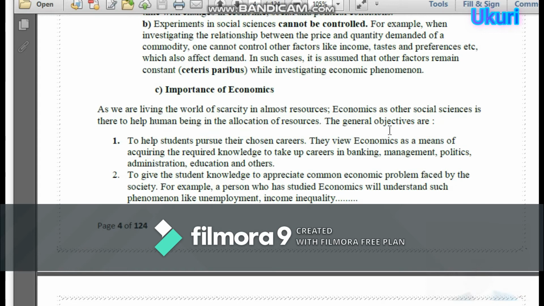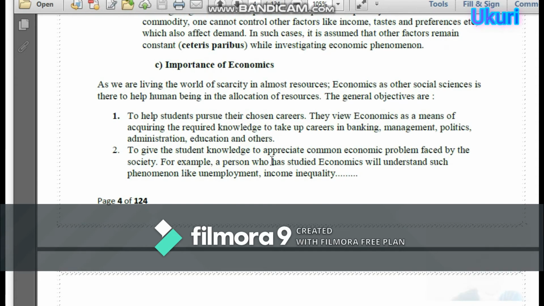The general objectives are to help students pursue their chosen career. They view economics as a means of acquiring the required knowledge to take up careers in banking, management, politics, administration, education, and others. That is to help students to pursue their chosen career. To mean that students who have learned economics, this will help them to pursue their chosen career.